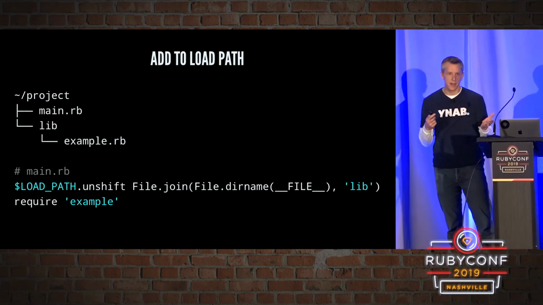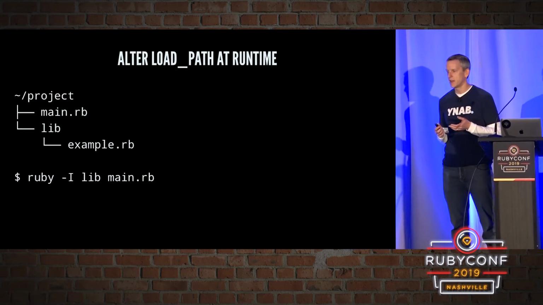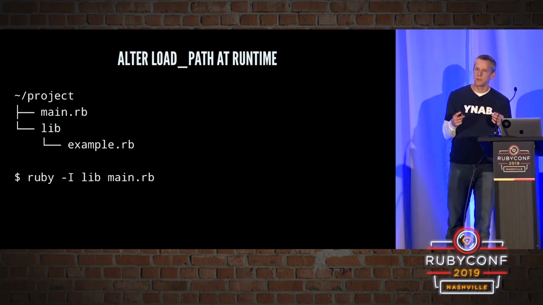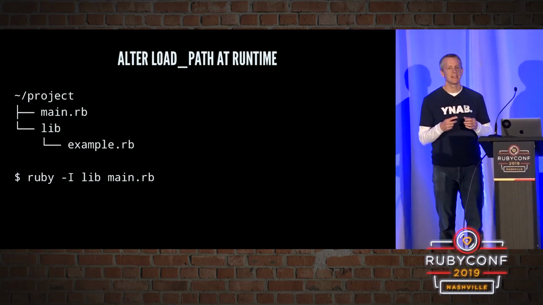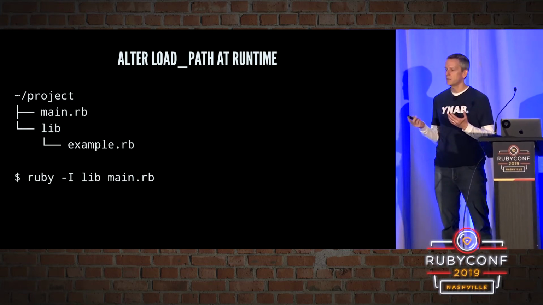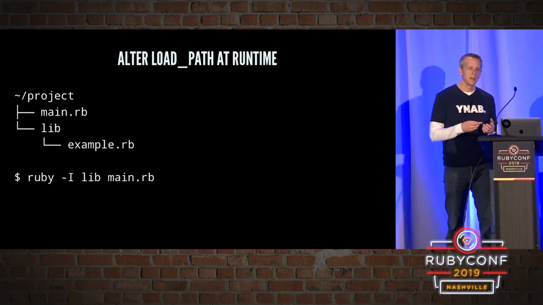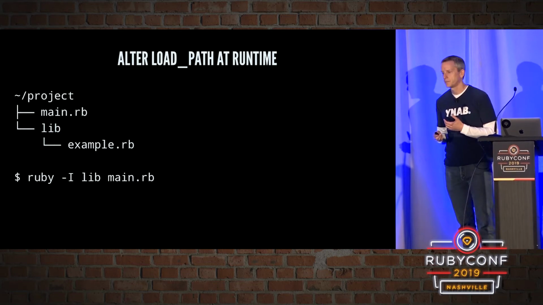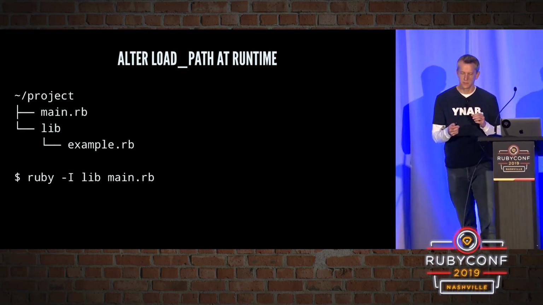There's another way that we can modify our load path, and that's actually at runtime. If you've ever executed Ruby with this -I option, that's exactly what it does. It does what we just did, but at runtime. It's adding the lib directory to the load path so that we can require things from it. And this is really useful in tests.